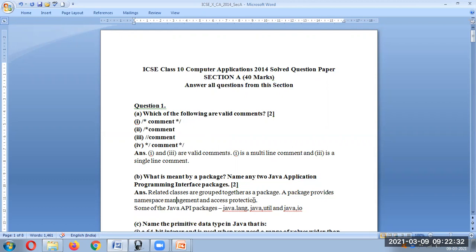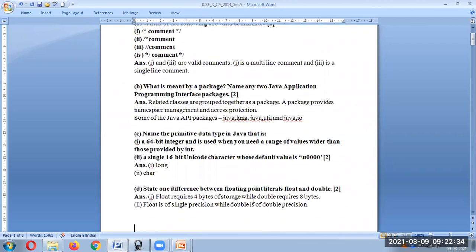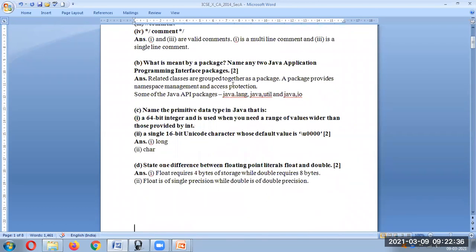What is meant by a package? Name any two Java application programming packages. Whenever we are grouping together related classes, that is nothing but a package. A package provides namespace management and access protection. You can simply write all the related classes grouped together into one single package. It's called a package.